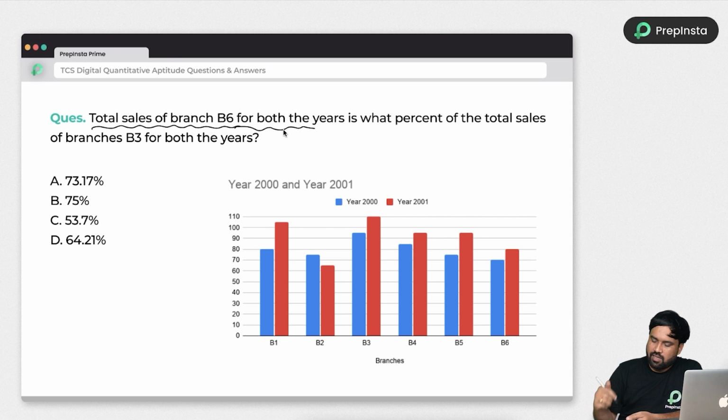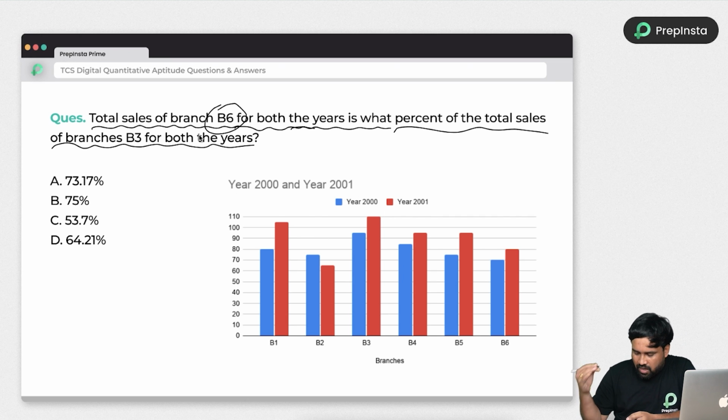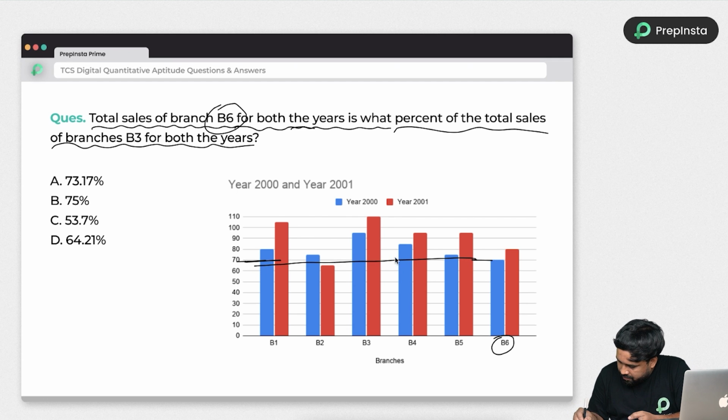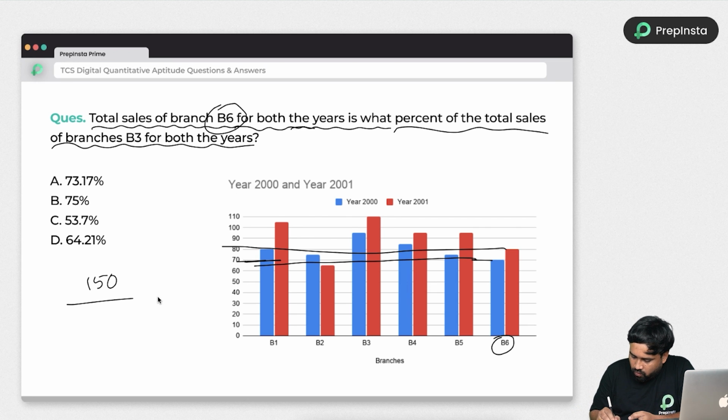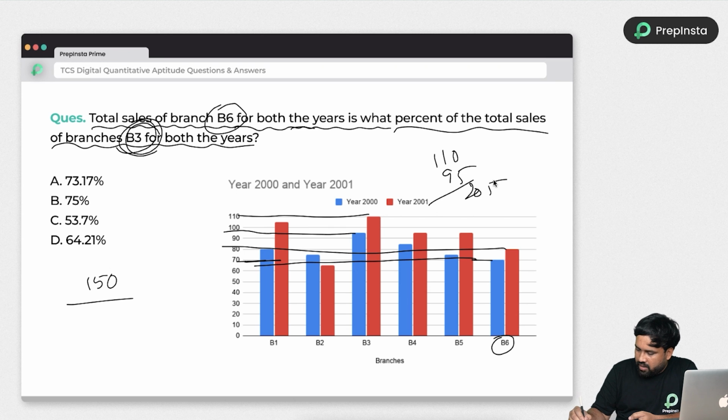Which values you need to consider, that's it. The total sales of branch B6 for both the years is what percent of the total sales in the branch B3 for the years. Let's do this. B6: here it is 70 and the above one is 80, so the total is 150. You have to divide by B3 total sales: B3 is 110 and 95, since it is between 90 and 100, so the total is 205. So divide by 205 and multiply by 100 to get the percentage.